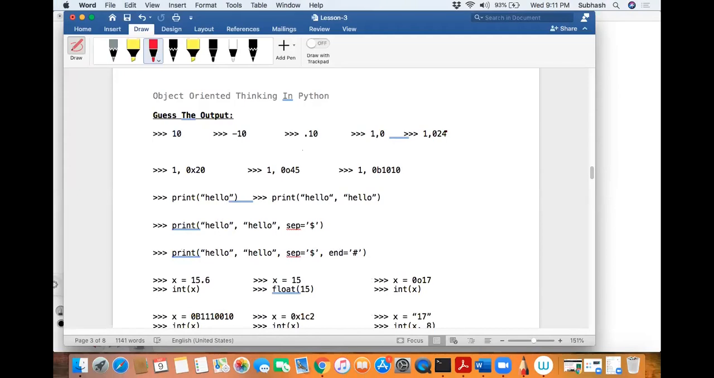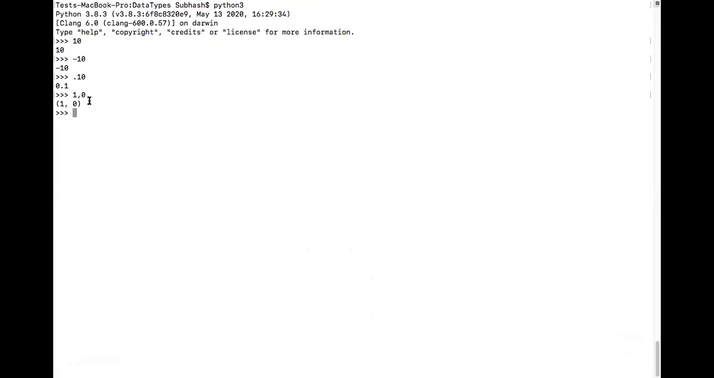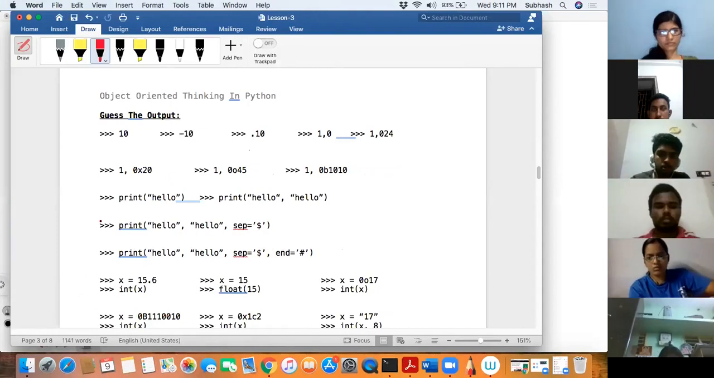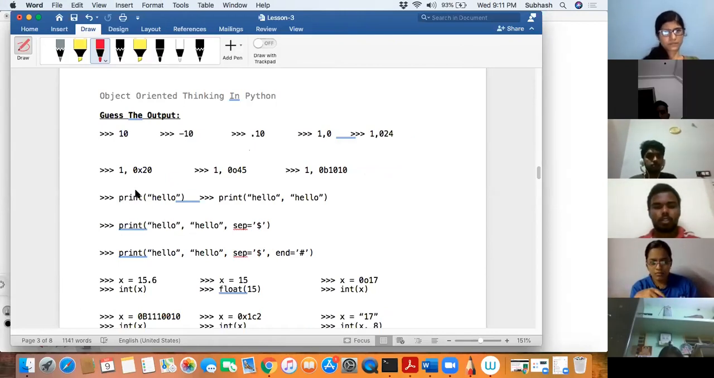Okay, now can you guess what will happen if I say 1 comma 024? Now you might be wondering why these brackets came over here. Don't worry, it is basically a concept called tuple, which I'll be explaining to you later. Now I'll randomly call out people. When I call out people, please make sure you unmute yourself. Okay, Kirtana Ganapati, unmute yourself. Kirtana, what is the output of this? 1 comma 024. What will be the output?